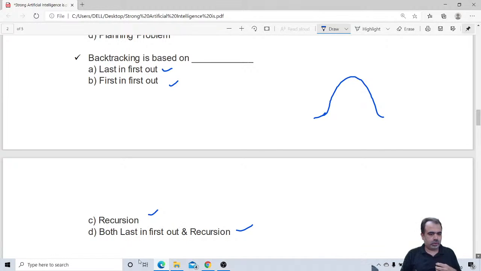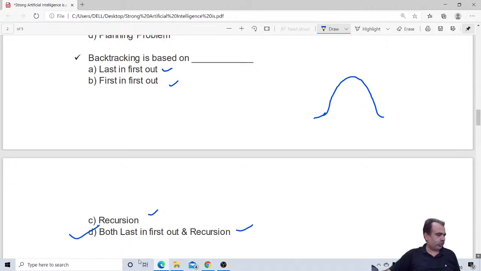This is your answer, because backtracking involves last in first out in all the processes, and recursion also involves taking the action. So the answer would be both last in first out and recursion. I hope everybody agrees with me. Yeah, Yashwant says D, Shishi Chaudhary says D, Rahul Tanwar says D. So right, you must have awareness about backtracking.